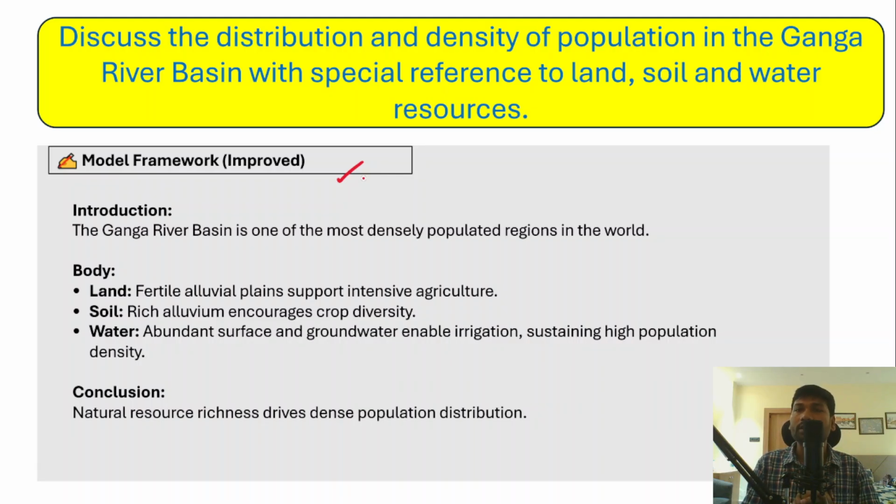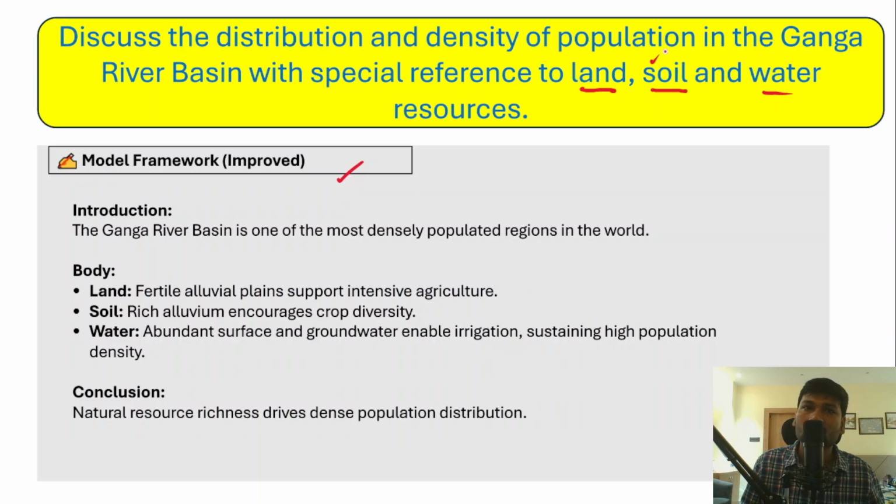Now it is being said that if you look at the Ganga Valley, or the Ganga River Basin, there's a huge population density, right? So states like UP and Bihar have a huge population. In this context, we have to discuss the distribution and density of population in the Ganga River Basin with special reference to its land, soil and water resources, because there are huge water resources available, which also support economic activity, and the soil is fertile alluvial soil.